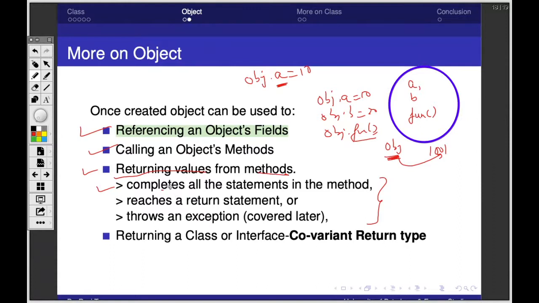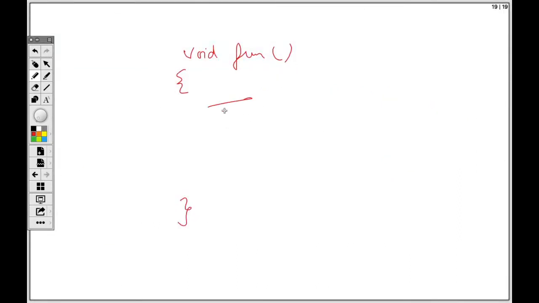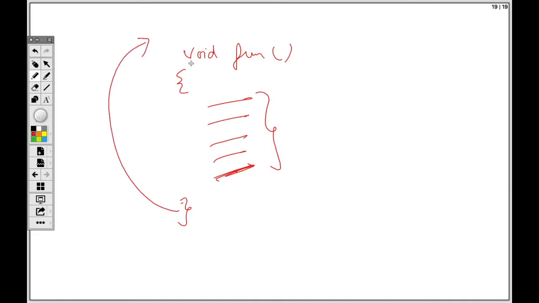First, when it completes all the statements in the method. If you have 5 lines of code written here, it will complete all of those, and once it reaches the end of the block, it will return to where it was called from. Otherwise, maybe you have written a return keyword somewhere in between, or return some value if it was an int, suppose. If it reaches here, it will return from here only.